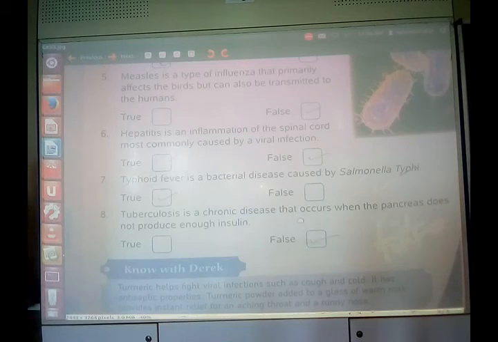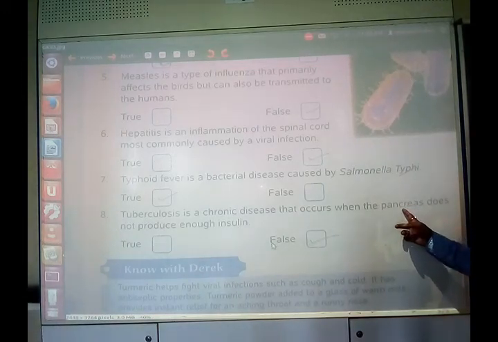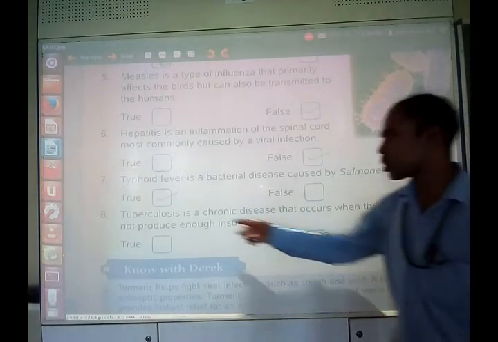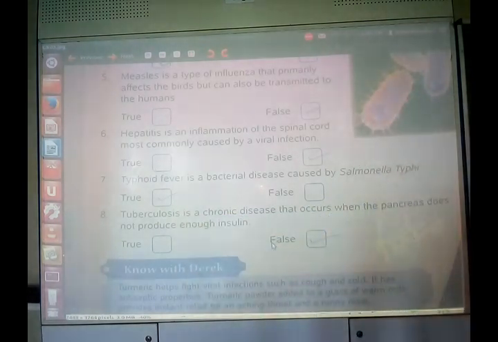Another question is, tuberculosis is a chronic disease that occurs when the pancreas does not produce enough insulin. That disease which is caused due to improper functioning of pancreas is diabetes, not the tuberculosis. So it is a false statement. Clear? Yes, so it is false, right?